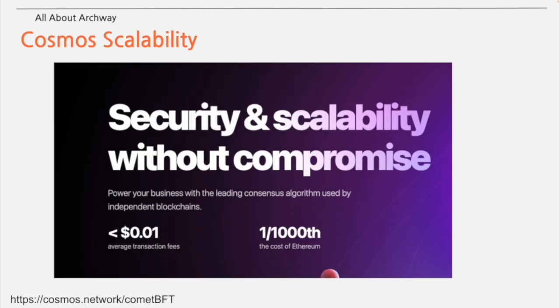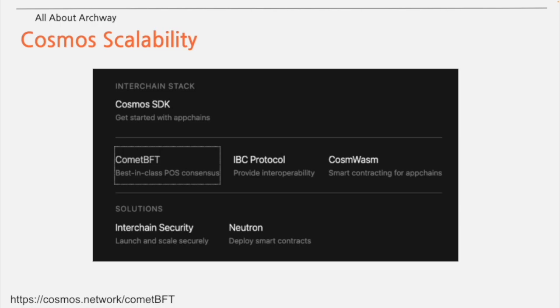As a result, as you can see from the Cosmos homepage, Cosmos is highly scalable, although not scalable by the trilemma, and safe from manipulation if there are enough participants. You can also see that Cosmos chose the POS-based CometBFT algorithm, which has the characteristics of BFT and POS described previously.